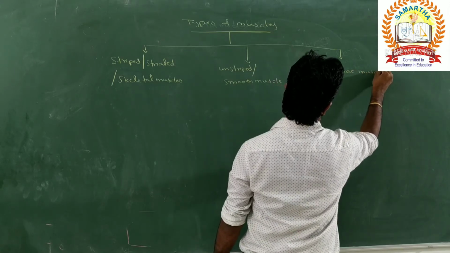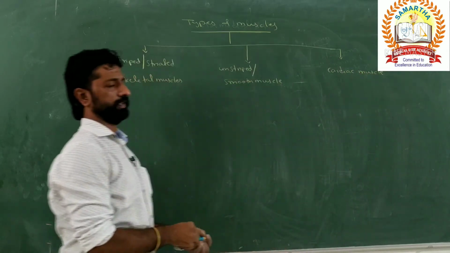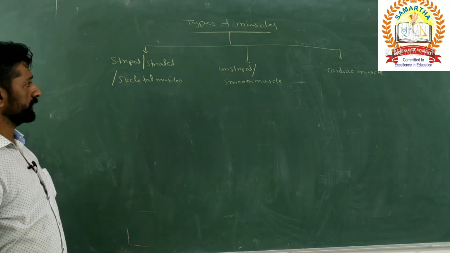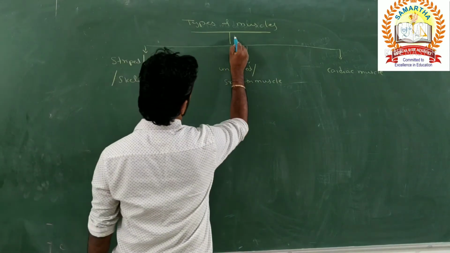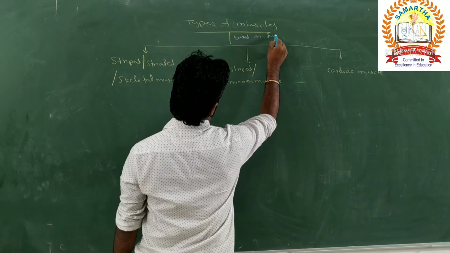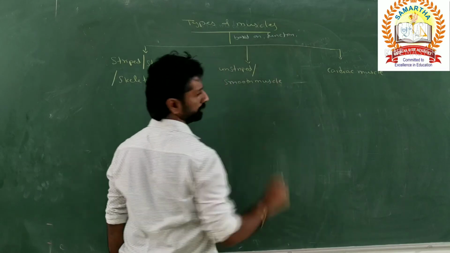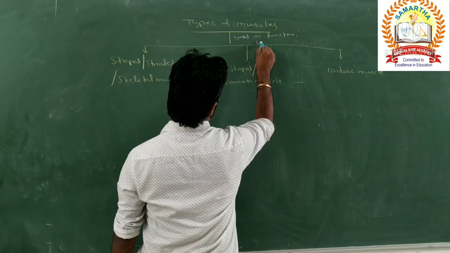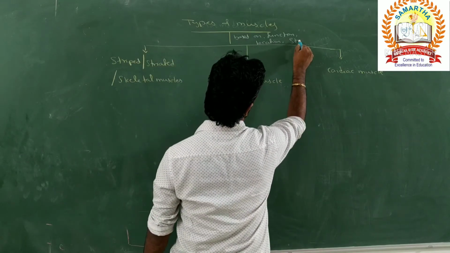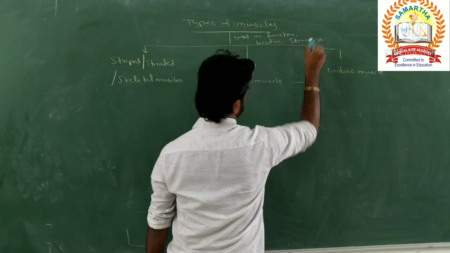Cardiac muscle. So this classification of muscles into different types is based on the function they carry out, the location where they are present, and also their structure.